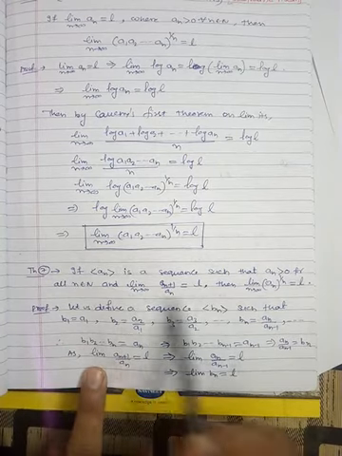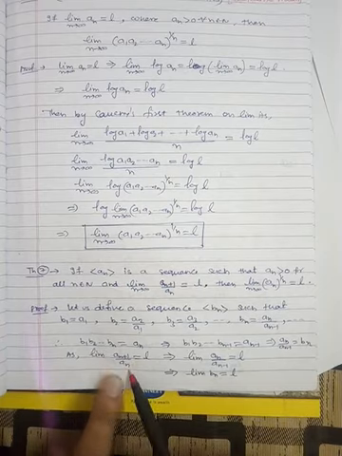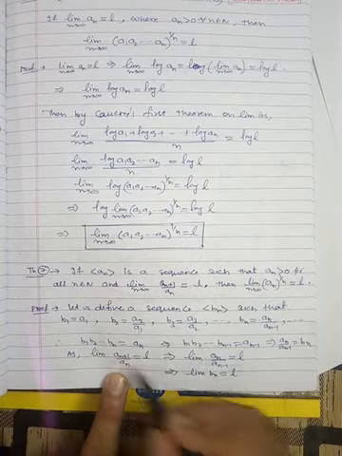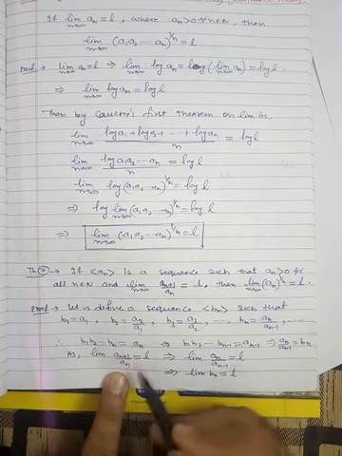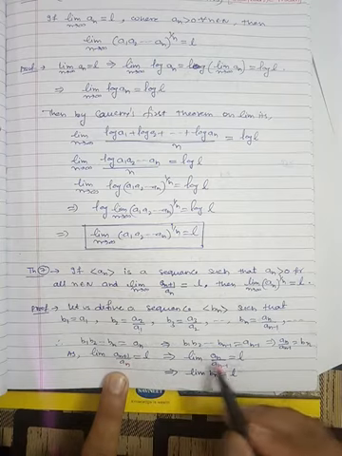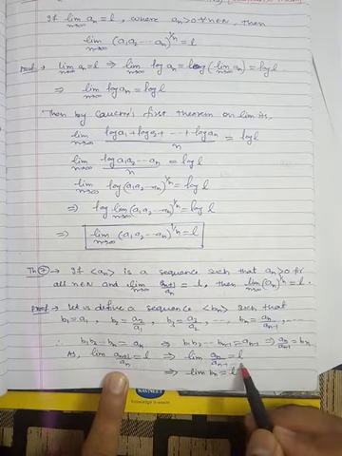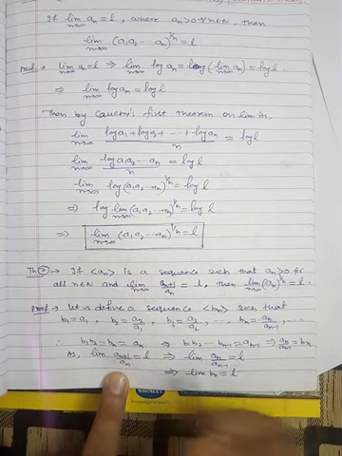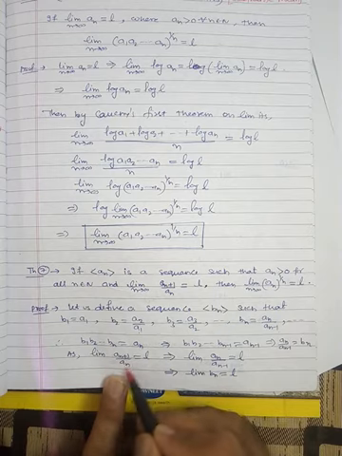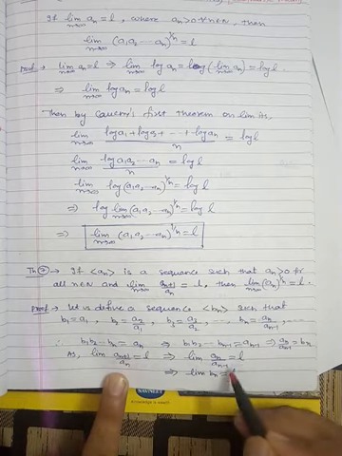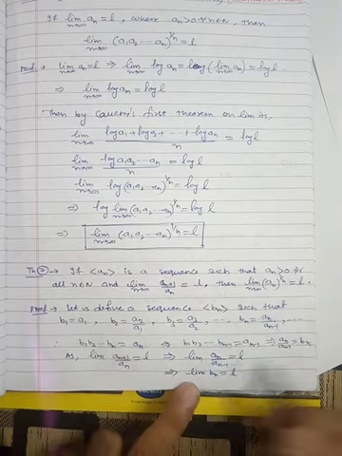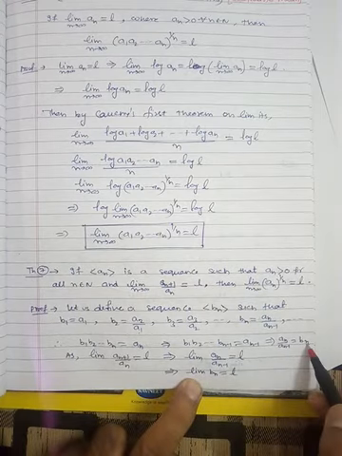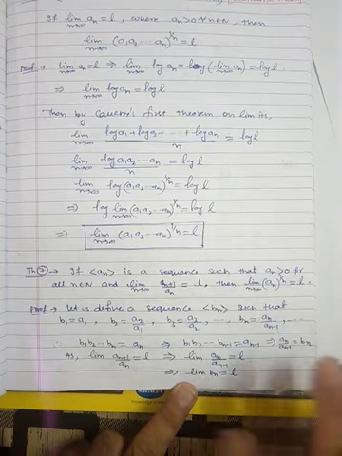Now this is already given to you: limit a_(n+1) divided by a_n is L. So if you remove only one term here, there will be no effect on the limit. That's why limit of a_n divided by a_(n-1) is also L. Here we are reducing the index by 1, so after reducing one index we will get a_n divided by a_(n-1). So the limit is also L in that case. But this a_n by a_(n-1) is nothing but b_n. So that's why limit of b_n is equal to L.